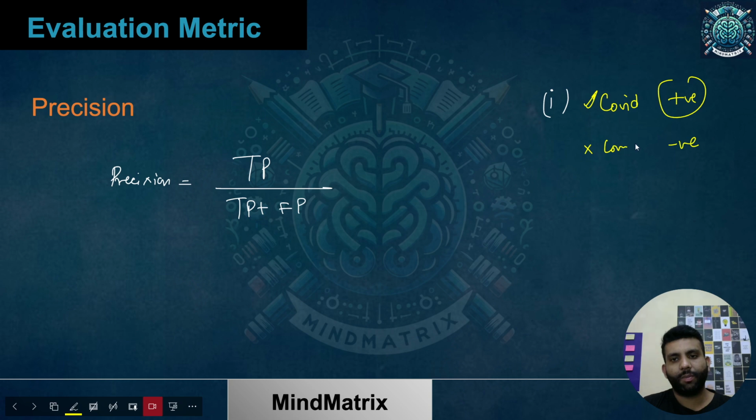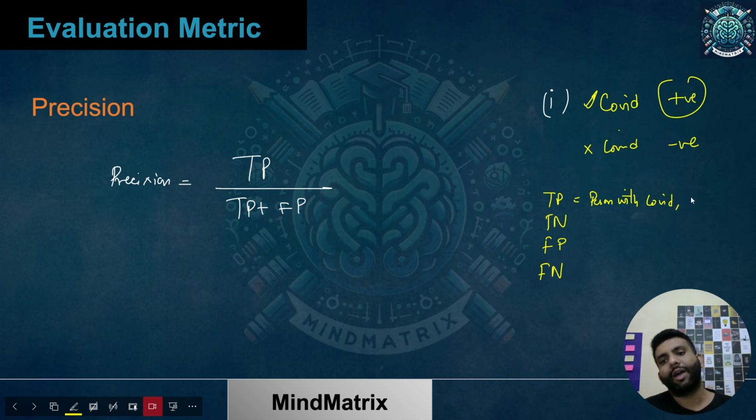So just tell me what true positive refers to, what true negative refers to, what false positive refers to, what false negative refers to. If I talk about true positive, it would mean a person with COVID and diagnosed with COVID.